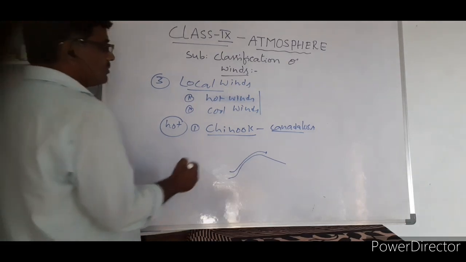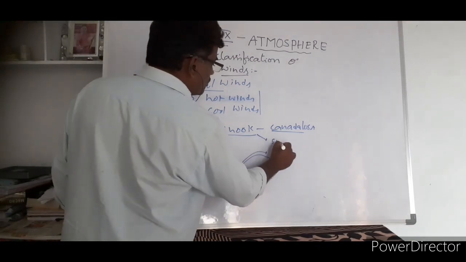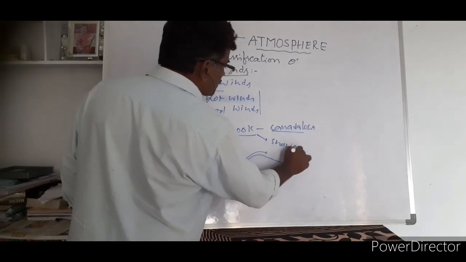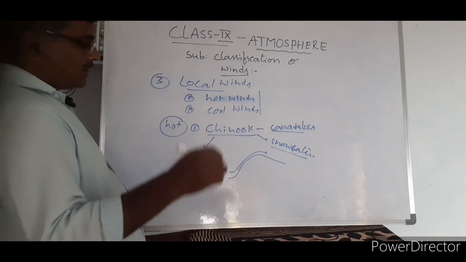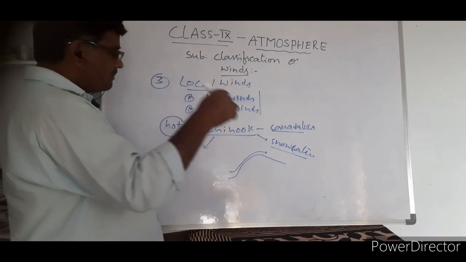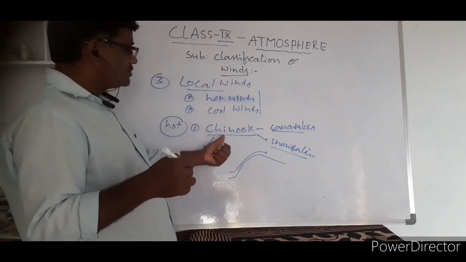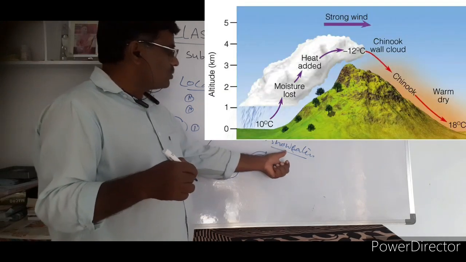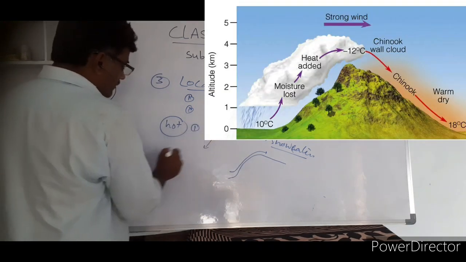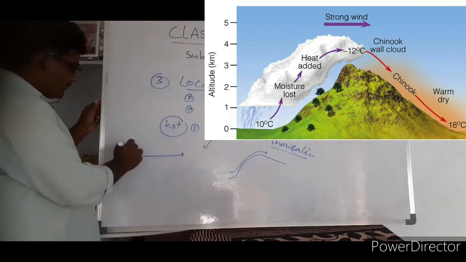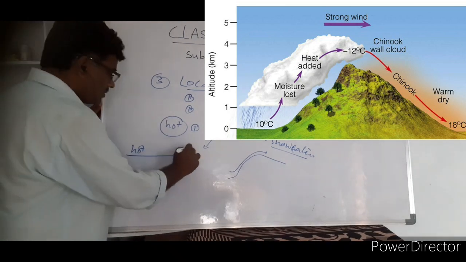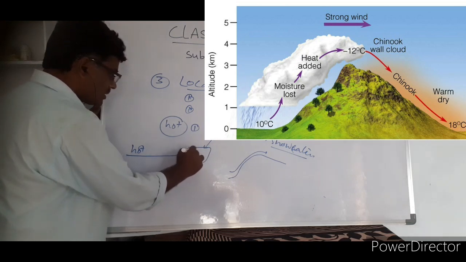So Chinook, nothing but snow eater. The word is taken from the local tribal name, Chinook, meaning snow eater. This is a hot wind. When a hot wind blows over a region, whatever snow is there can disappear.